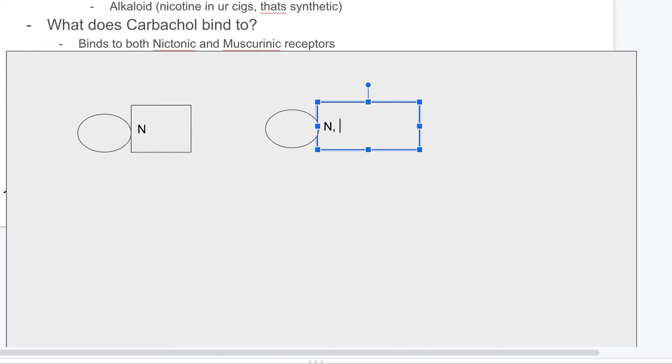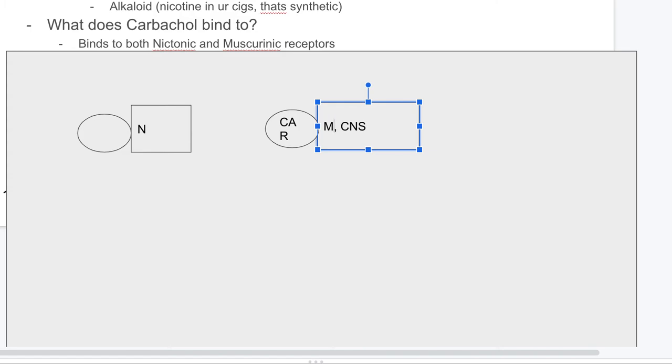And this nicotinic receptor of the parasympathetic system is, for example, present in our adrenal gland. No, not adrenal gland, that would make sense. I would say CNS. Okay, this is present in our CNS. So the cholinergic drug, the Carbachol drug, can go and bind to nicotinic receptors. And if I were to similarly show you guys, sorry guys, this one would be the muscarinic, but the point is the same, that it can bind to muscarinic receptors.